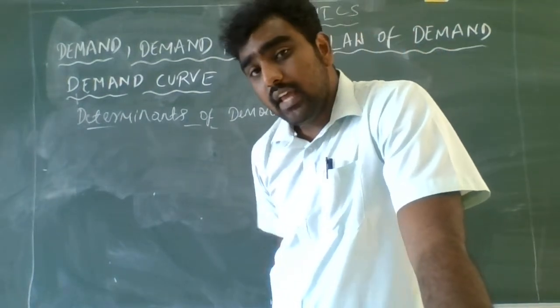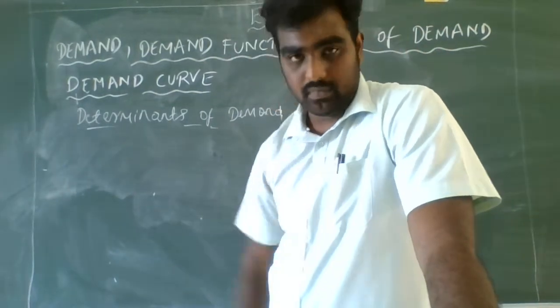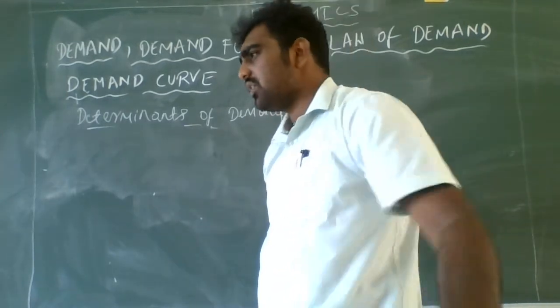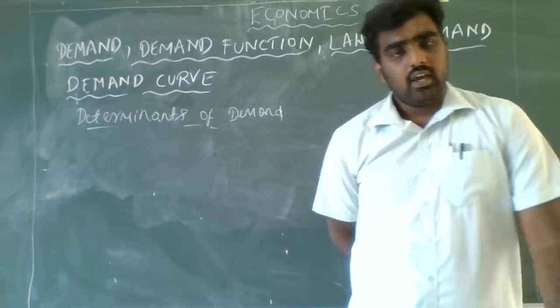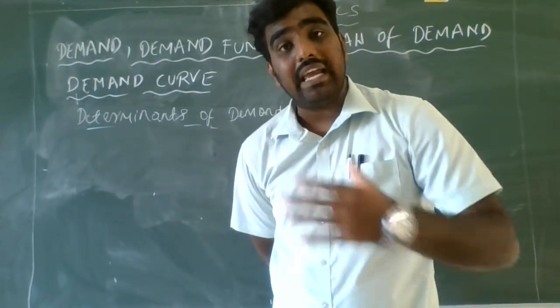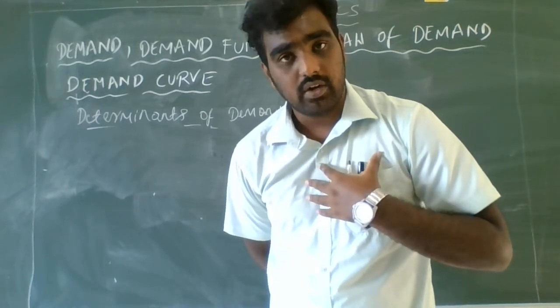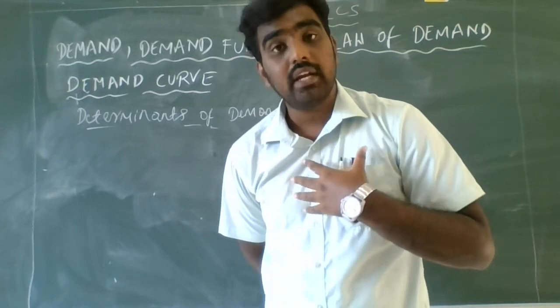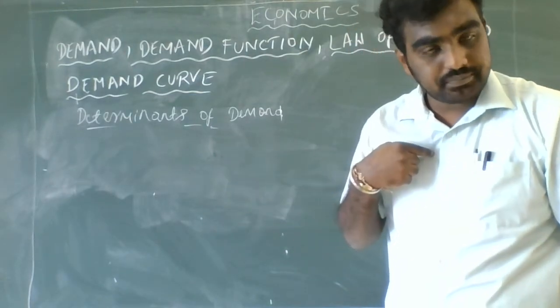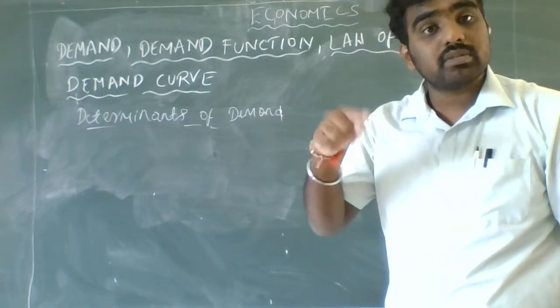It is an element of outcome. If I give an example, my outcome is my income, and my element was my education. Due to my education I am earning income. So here the determinant was my education, and the outcome was my income.